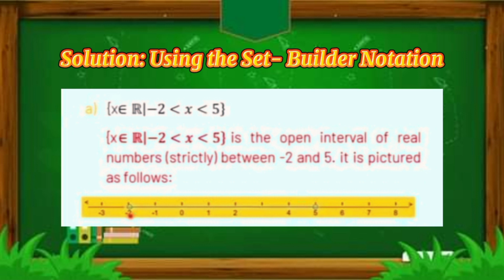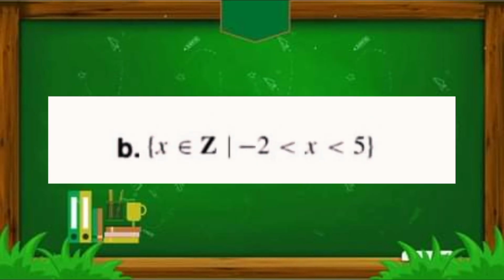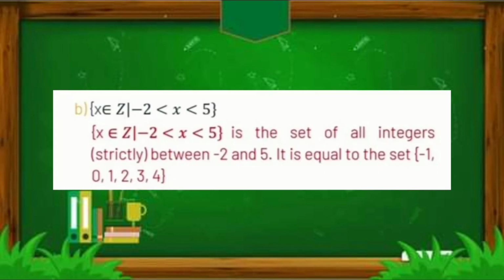Now, -2 and +5 are not part of elements in a given set. Bakit? So as you can see, nung pinakita natin siya sa illustration, it is not solid. Okay? It is hollow. That means empty yung circle natin. Ibig sabihin nun, hindi siya kasama sa elements. This is the set of all elements in the set of integers such that x is greater than -2 but less than +5. Ang elements daw ay mas mataas sa -2 but less than +5.